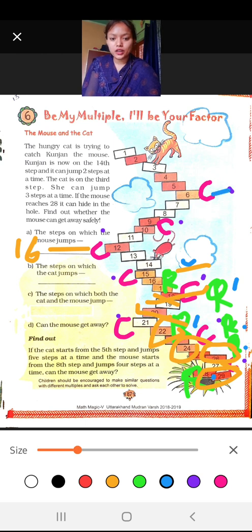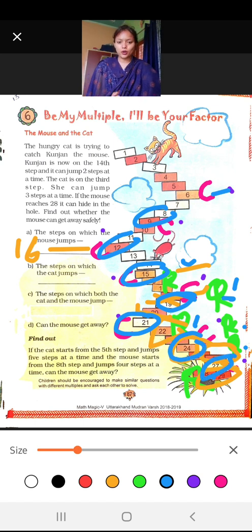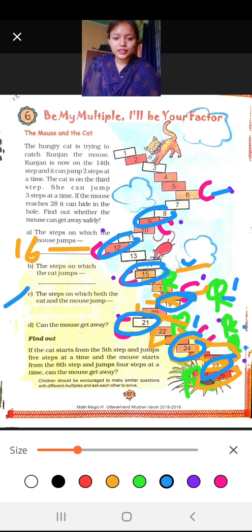It is the 6th one, then the 9th one, then the 12th one, then the 15th one, then the 18th one, then 21, then 24, and then 27. So these are the steps taken by the cat. Here you have to write it separately: the steps taken by the mouse and the steps taken by the cat also. So the next question is the steps on which both the cat and the mouse jump.